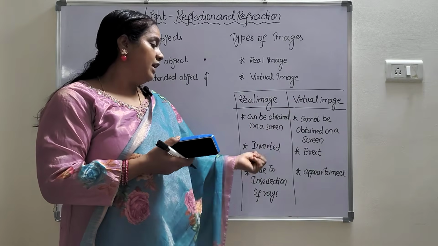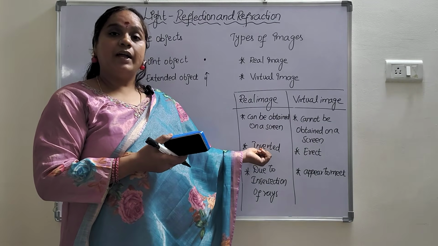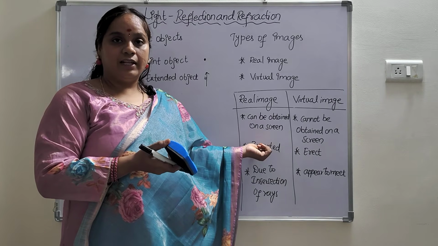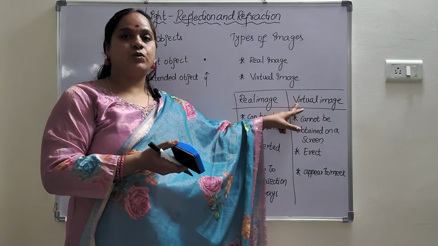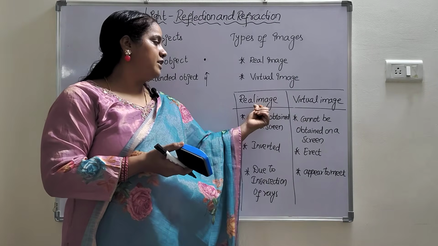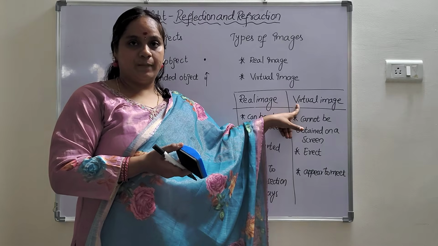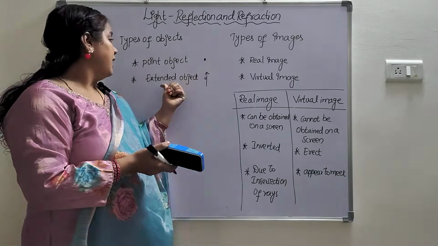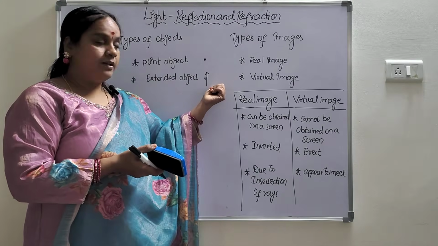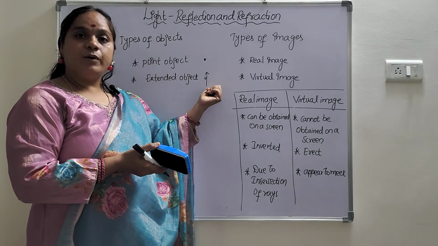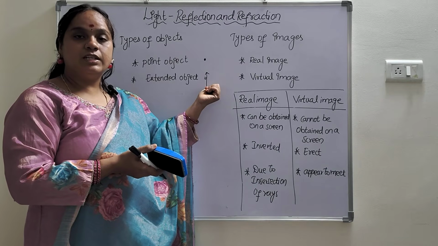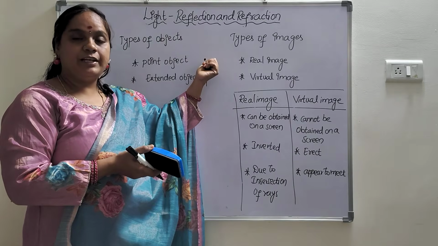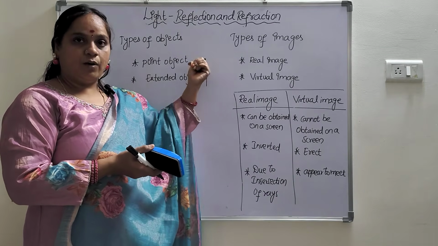Why? Because the rays will form behind the mirror. So whatever image we get in the mirror is an example of a virtual image. Is it clear? So these are the differences between real image and virtual image. And coming to the types of object, a point object is represented with a dot, an extended object is represented with arrows. The extended object is used for spherical mirrors, that means in ray diagrams. And the point object is used for the formation of an image in a plane mirror. So let us see how it will be formed.